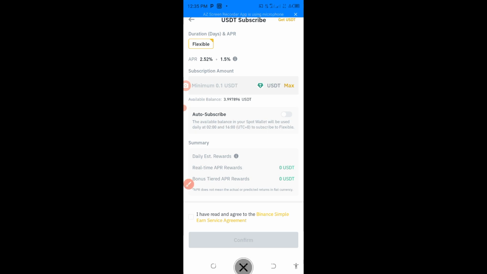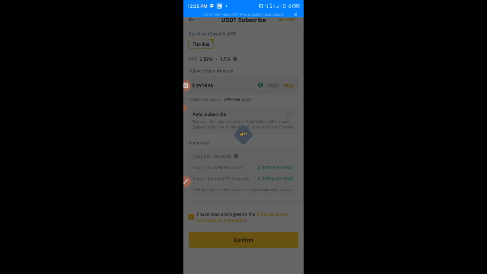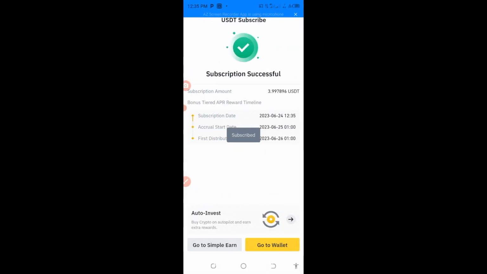Okay guys, as you can see, this is the balance of the USDT that I have. I'm going to click Max because I want to invest everything. Just look at this. Immediately I click Max, the real-time bonus that I will be receiving is 0.0016429 USDT. That is the money that I will be receiving. Okay guys, I'm going to tick I have read and agree to the Binance Simple Earn service agreement. I'll click confirm. Succeeded, subscription successful.